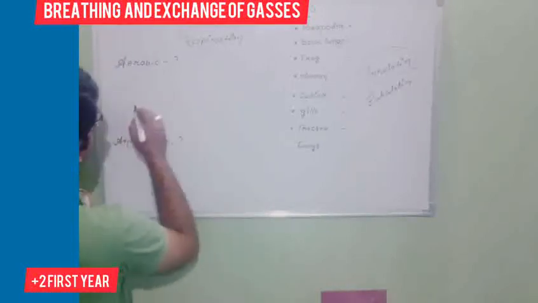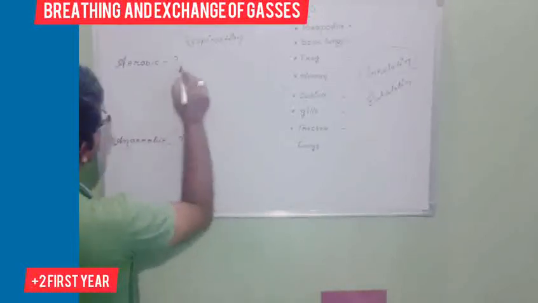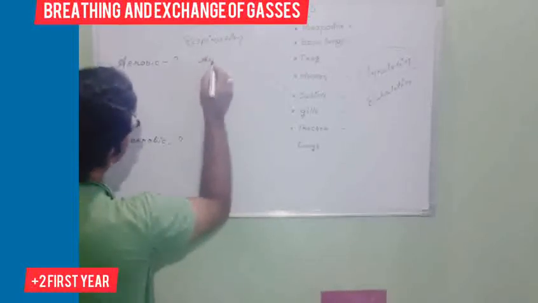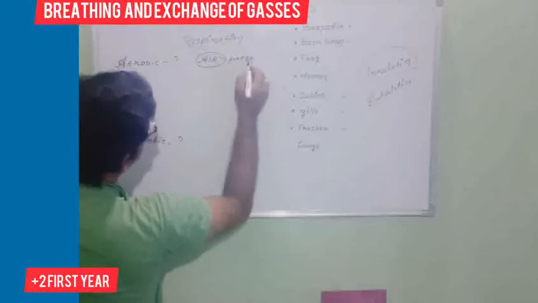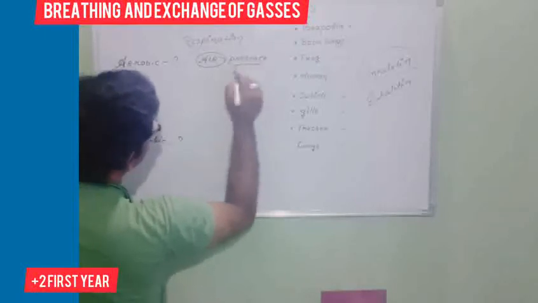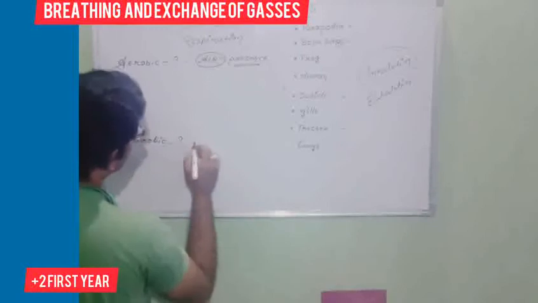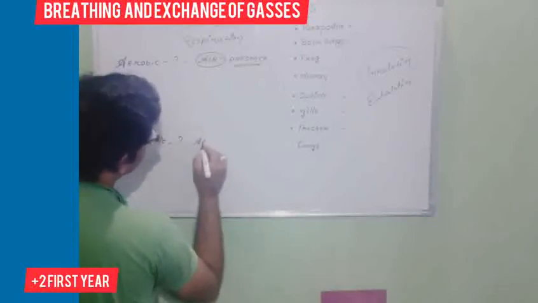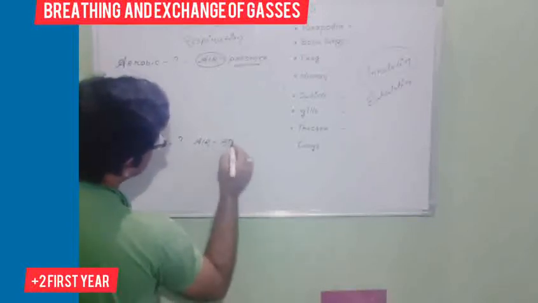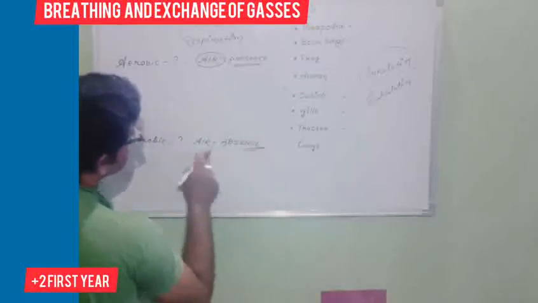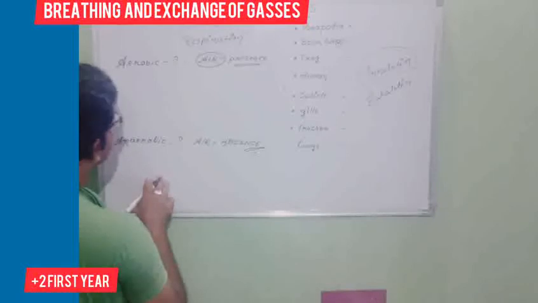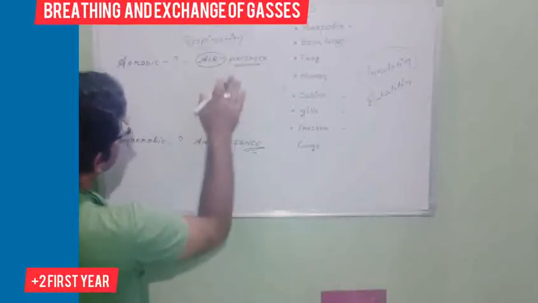What is aerobic respiration? Aerobic respiration means it happens in the presence of air. For aerobic respiration the presence of air is needed, but anaerobic respiration does not require air. The absence of air is known as anaerobic respiration. So aerobic respiration means presence of air.